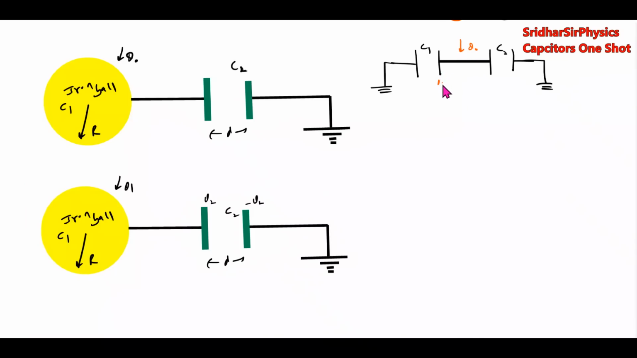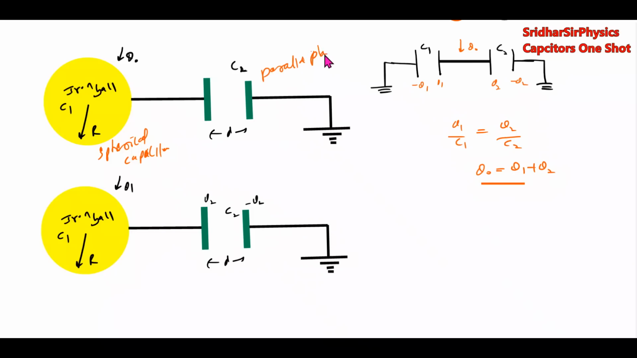So whatever charge we give will get divided using the charge divider formula. Q1 by C1 equal to Q2 by C2. Q naught equal to Q1 plus Q2. Okay, this is like this. We can treat it like a spherical capacitor connected with a parallel plate capacitor. This is the idea.